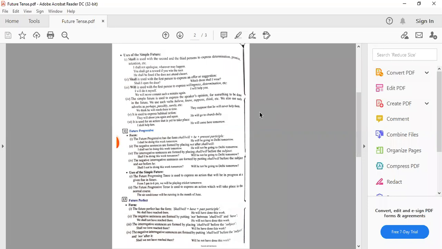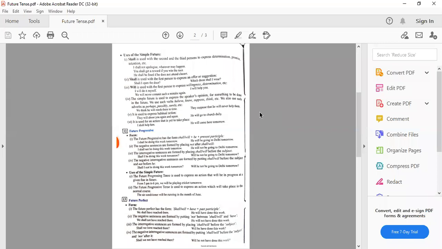Use of the simple future, where we use it. The future progressive tense is used to express an action that will be in progress at a given time in future. आपको future का time बताया जाता है and the action is going on at that time in the future time. The reference of future time is given. From 5 p.m. to 6 p.m. we will be playing cricket tomorrow. You can note down the time is given and it refers to future. Tomorrow is given, that tells us it is about future, and the action will be going on at that time in future.